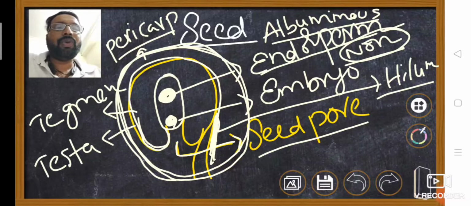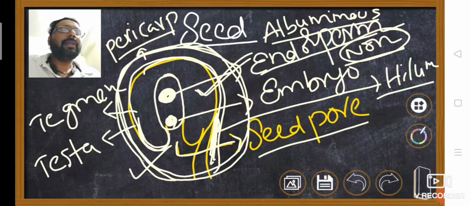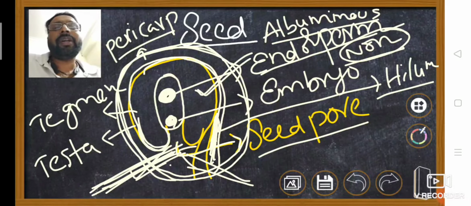After fertilization, finally the ovule develops into seed and the ovary develops into fruit. This seed takes a period of dormancy. When favorable conditions are available, when water is available, the seed can germinate. For pollination, water is not required. For fertilization also, water is not required. But for seed germination, water is required. When water is absorbed, metabolic activity increases inside the seed.